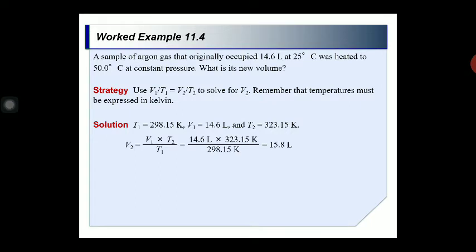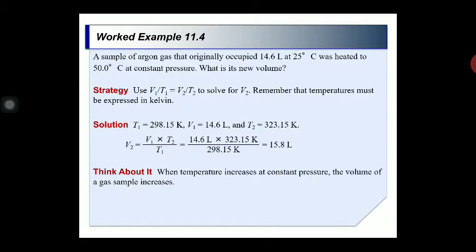So V1 into T2 upon T1, and by putting the values, you can find the value of V2. So when the temperature increases at the constant pressure, the volume of the gas increases.